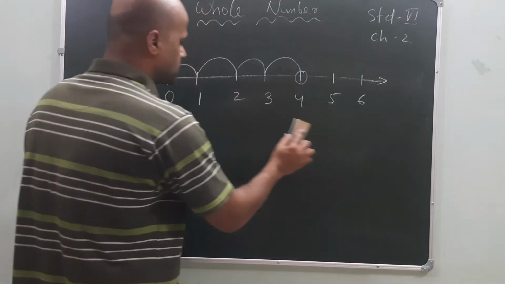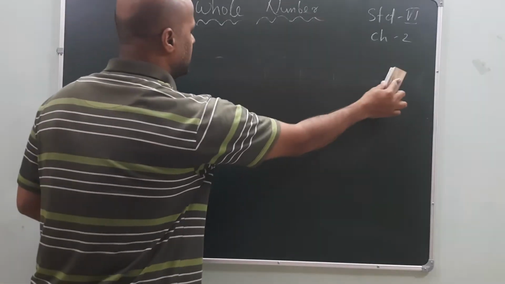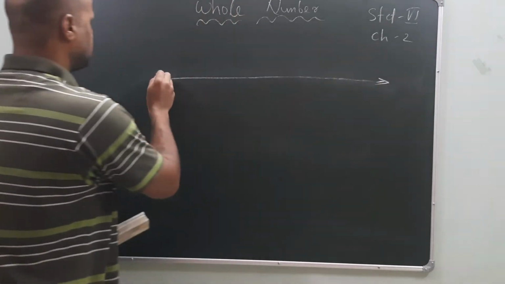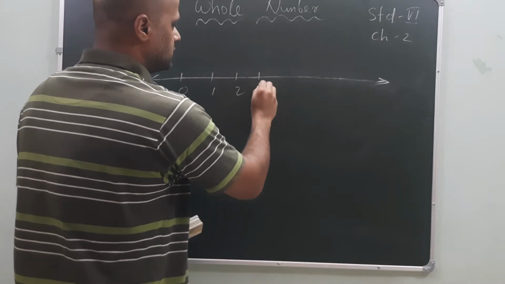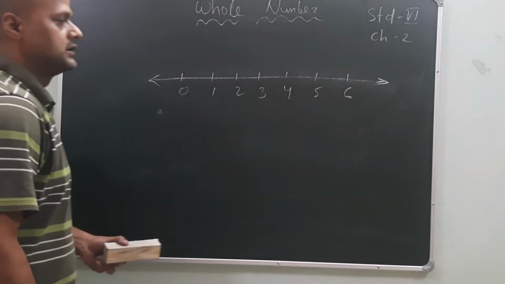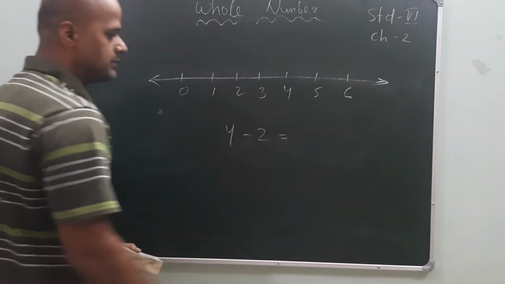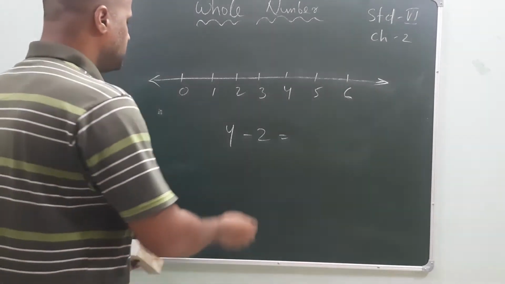In the case of subtraction, what will it be? I am just changing it. Okay? Can you tell me another example? Okay? 0, 1, 2, 3, 4, 5, 6. Now you just tell me 4 minus 2 in the number line. You can show me this one on the number line. Okay. What is the result?